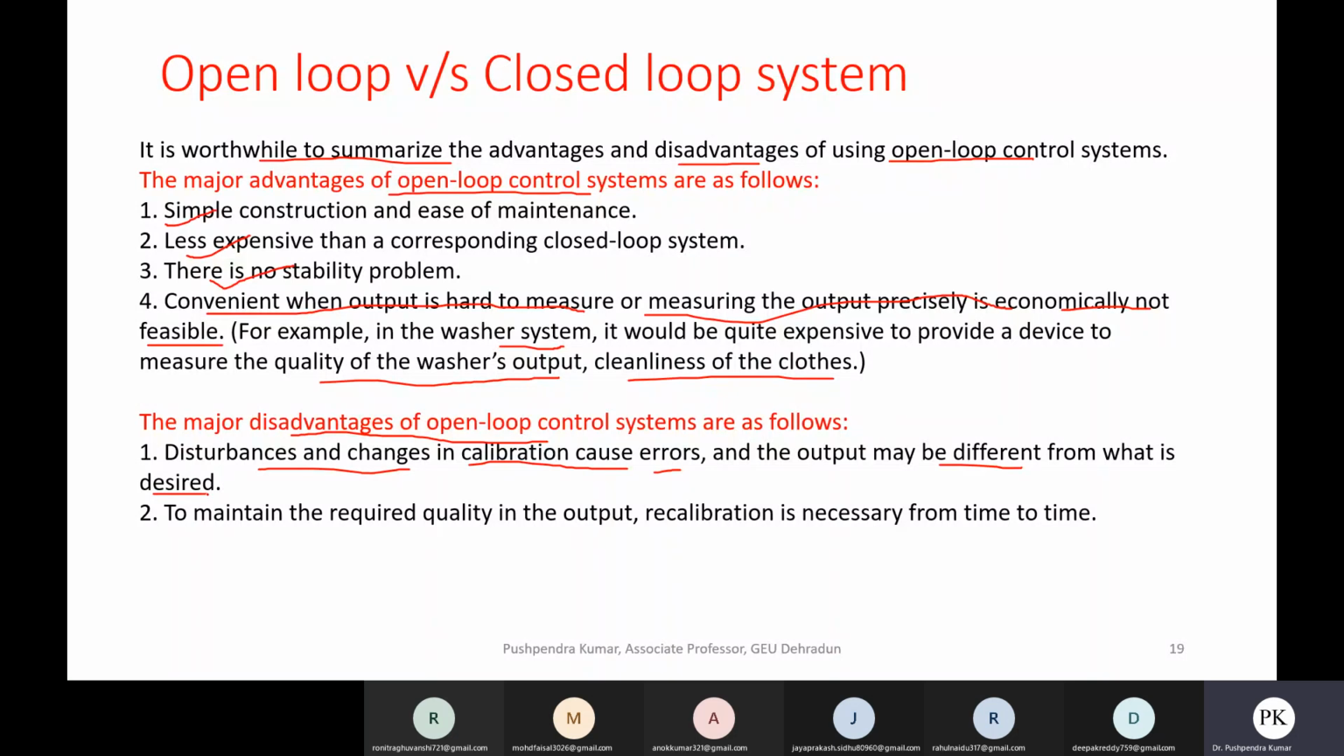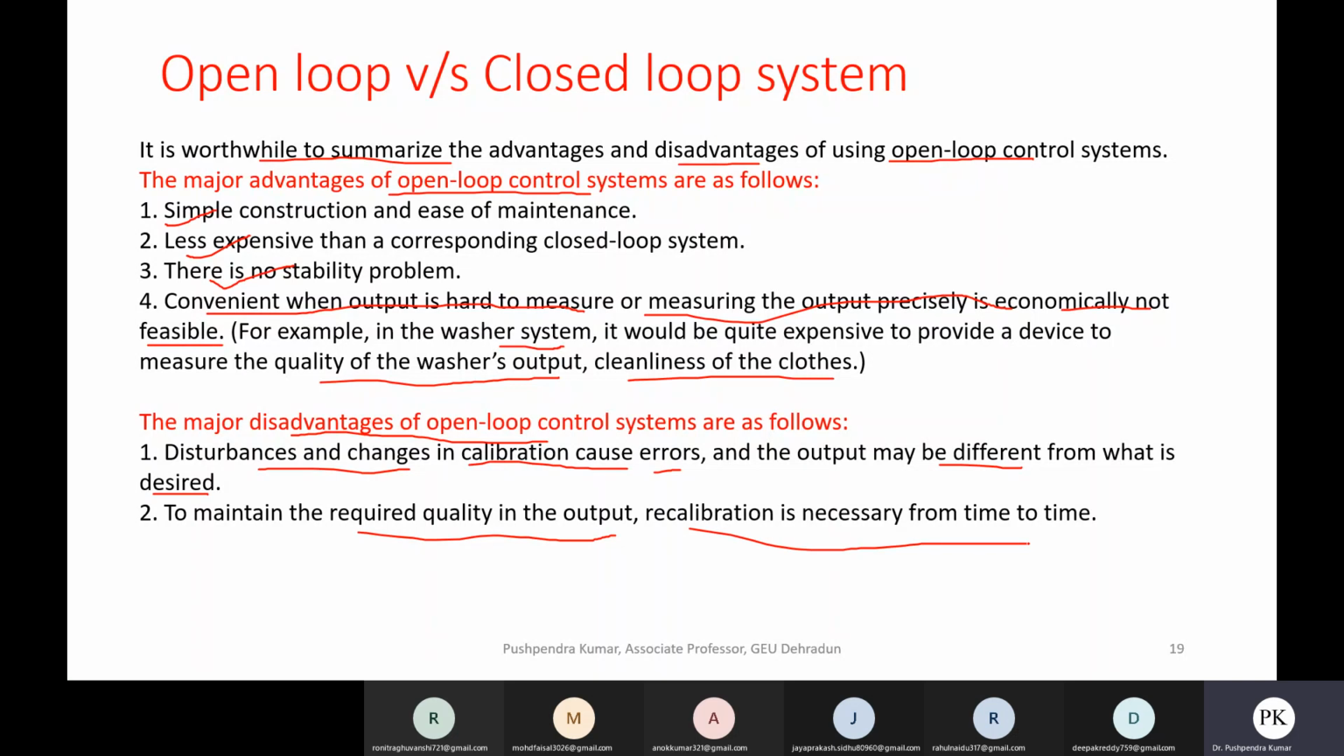Because there is no feedback, to maintain the required quality in the output, recalibration is necessary from time to time. In open loop systems, again and again you have to calibrate your device. Because there is no feedback, you cannot rely much on the open loop control system. But they are less expensive, simple, and easy to maintain.